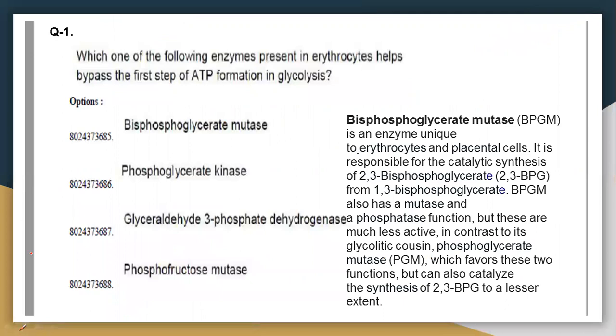So first question: which one of the following enzymes present in erythrocytes helps bypass the first step of ATP formation in glycolysis?